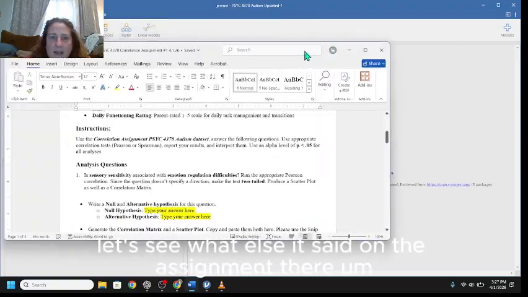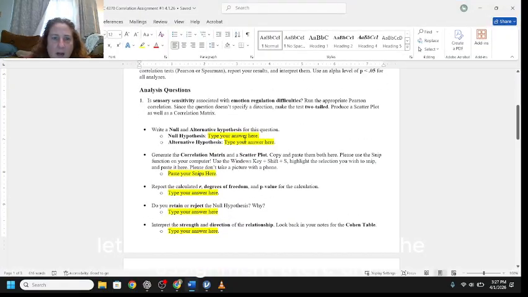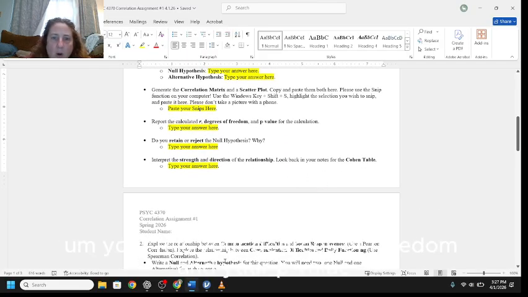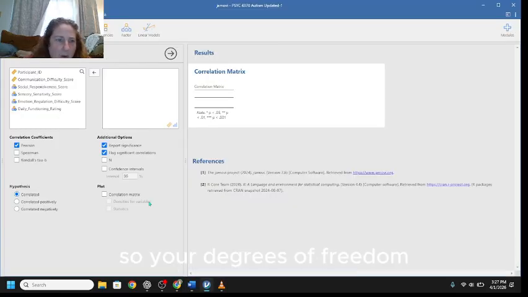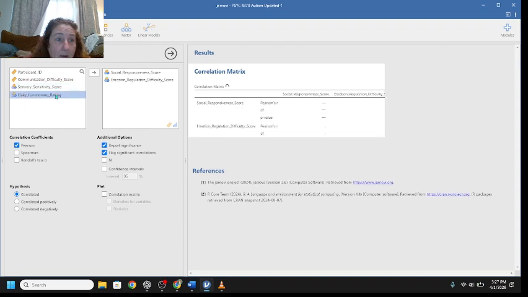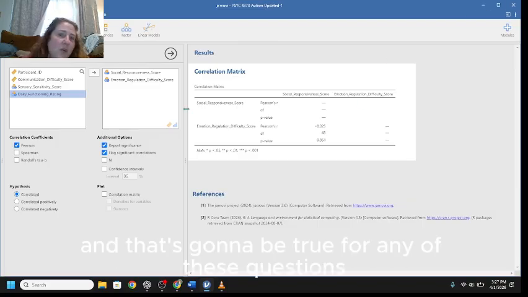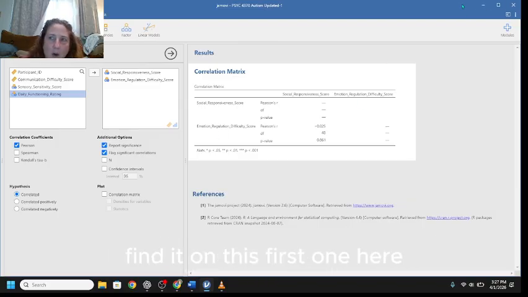The second, let's see what else it said on the assignment there. You're going to paste that output right here, your SNPs, right? Your hypothesis here, it was two-tailed, just correlated, so you know what to do there. Your R, your degrees of freedom and your p-value. So your degrees of freedom is going to be right here, okay? And your R value is right there. And that's going to be true for any of these questions. I'm just showing you where to find it on this first one here.